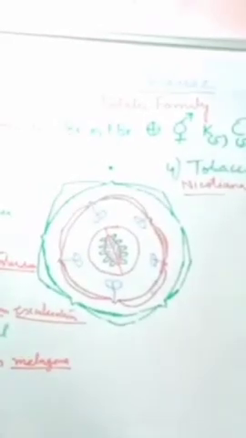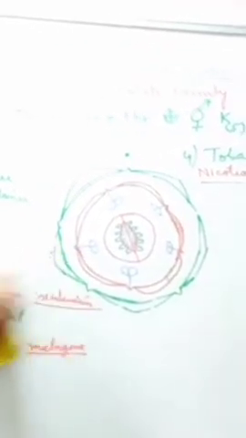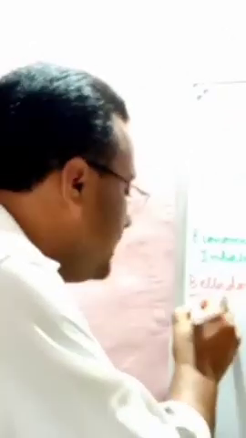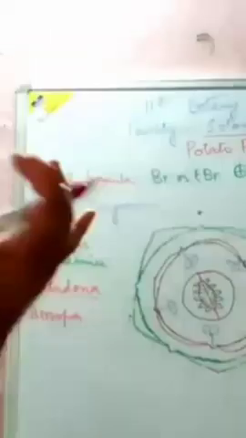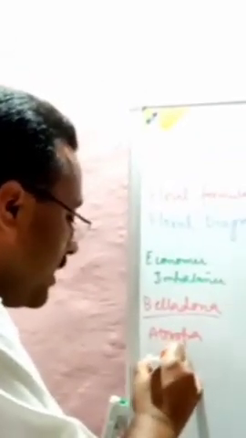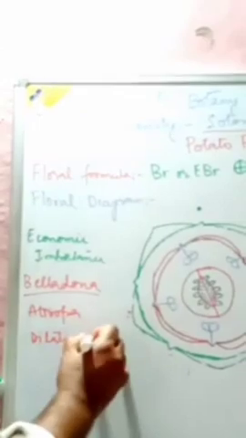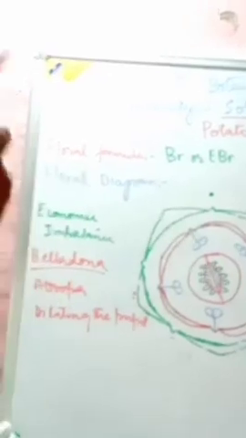Now we have got some medicinal plants also which belong to this family. If we talk about medicinal plants, first we have belladonna, which is an important medicinal plant. From belladonna we get a chemical called atropine. Atropine is used in eye testing, for dilating the pupil.